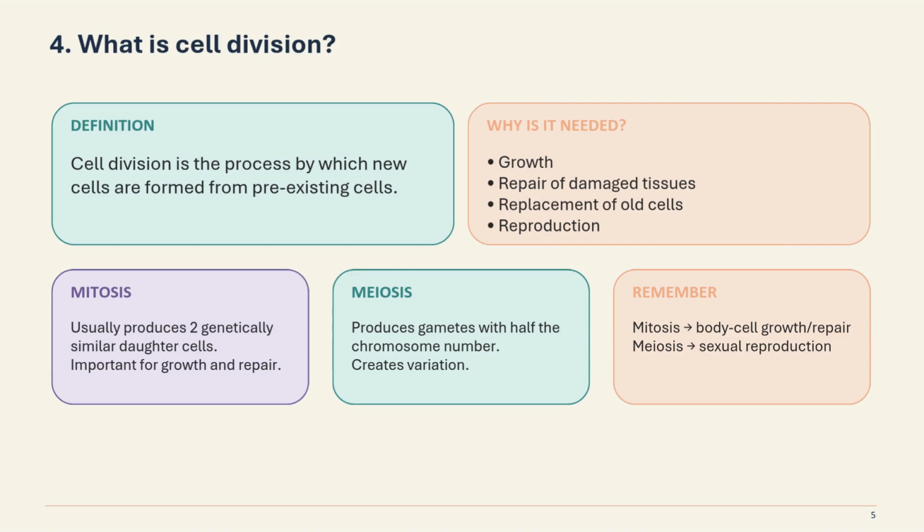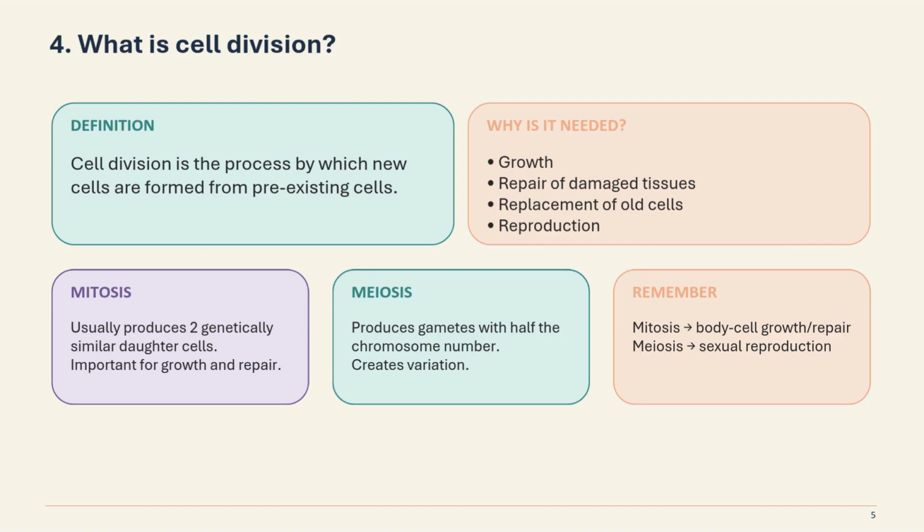Now, let us see mitosis. So, what is mitosis? It usually produces two genetically similar daughter cells, important for growth and repair. So you understand, children, mitosis is important for growth and repair. It produces two genetically similar daughter cells.